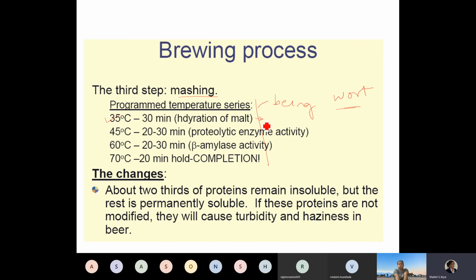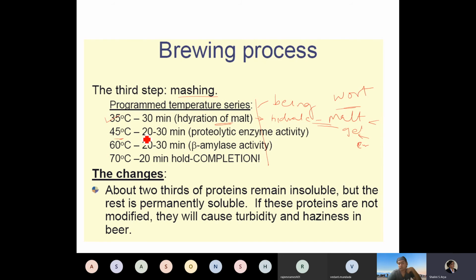In this, the remaining malt that is added is allowed to hydrate. Only hydrated malt could be gelatinized or acted upon by the enzyme. So that is very important. First, 30 minutes of hydration of the malt is carried out.